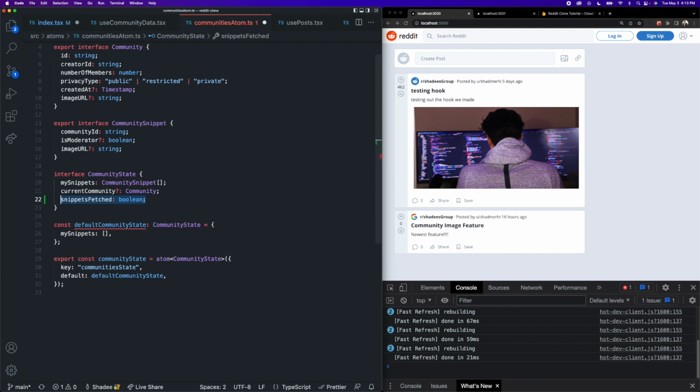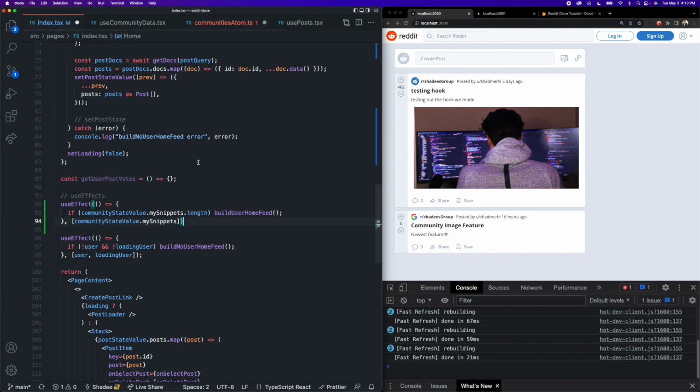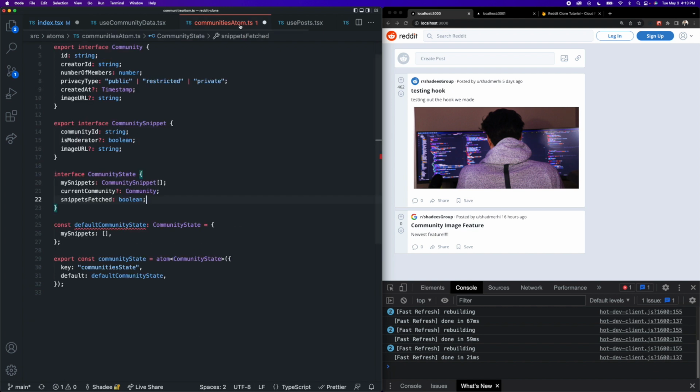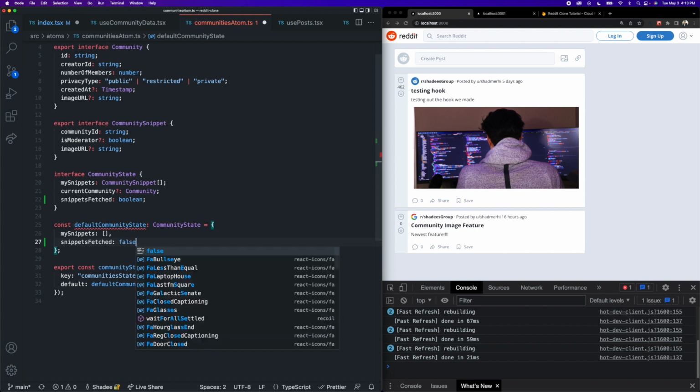And then that is the variable we can listen to inside of our index page here. Have the snippets been fetched? Oh, okay, they have. Let's go build out the user home feed then. Let's go back to our communities atom. And inside of our default community state, we're going to initialize this value to be false.